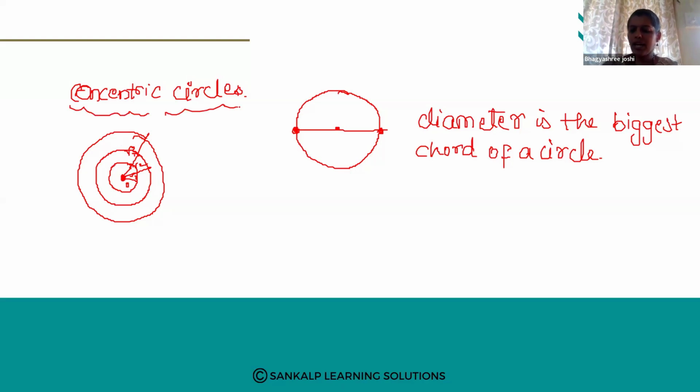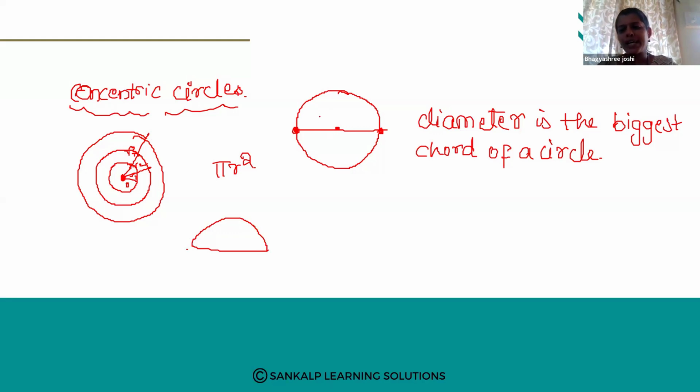Next, see, the area of a circle is pi r square. Full area means if you consider the full circle, the area of the circle is pi r square. If you consider a semicircle, then tell me the area of the semicircle. I have considered a semicircle.